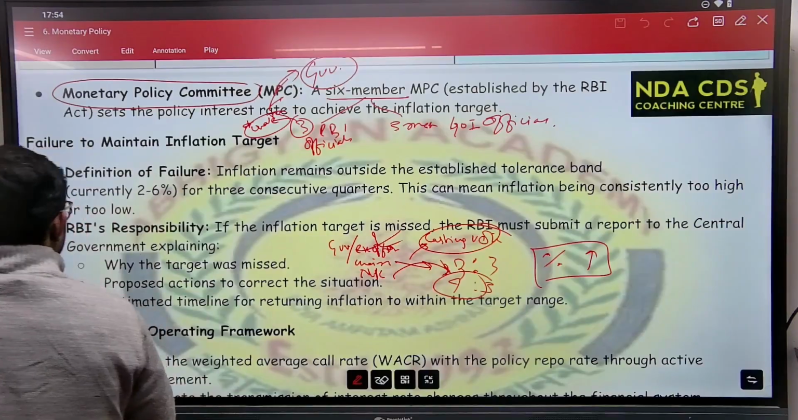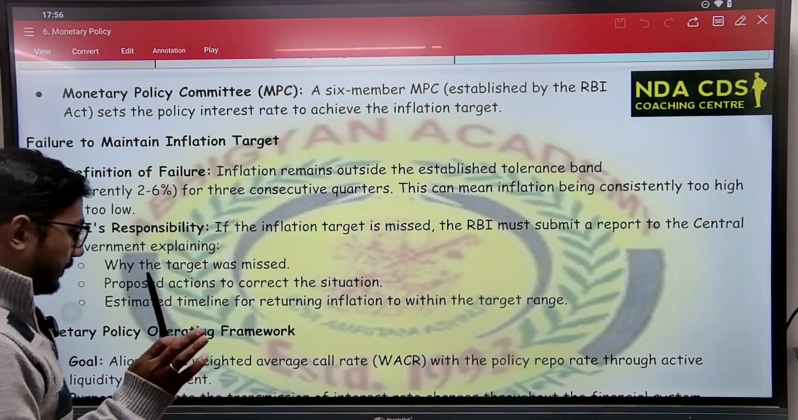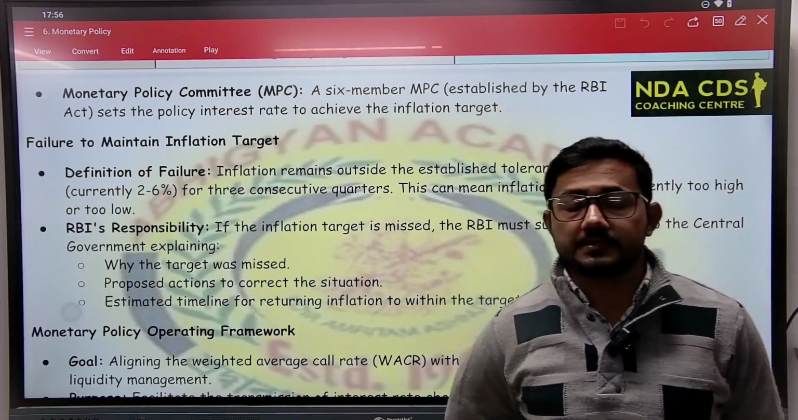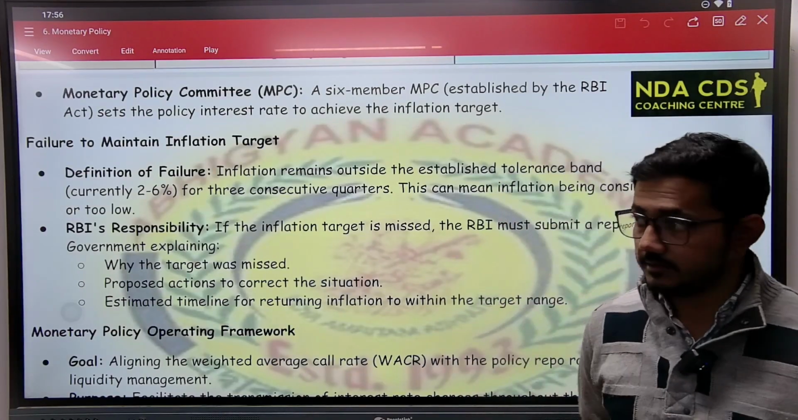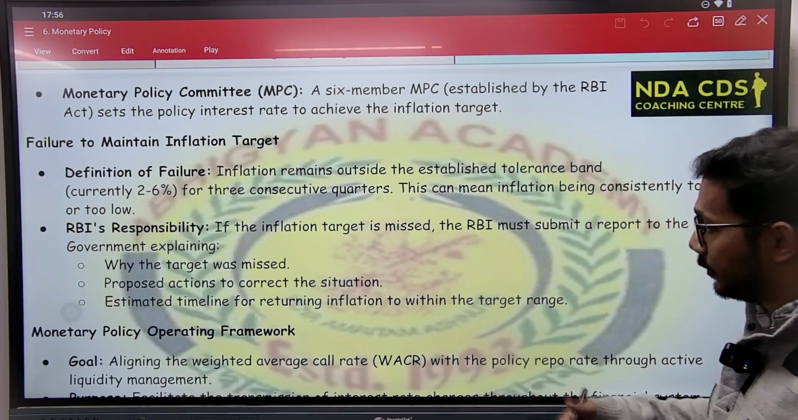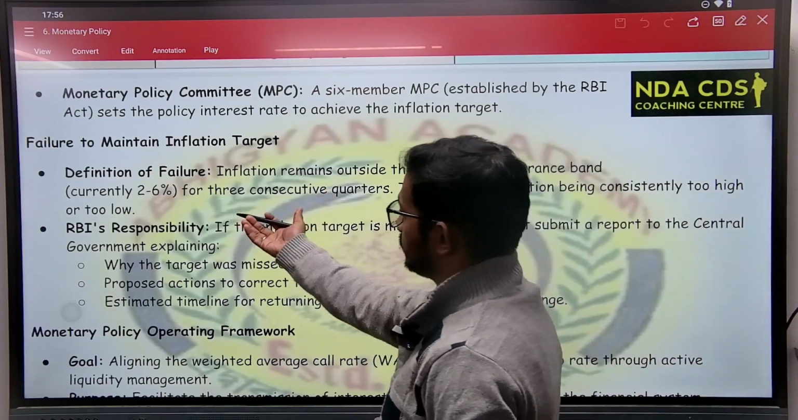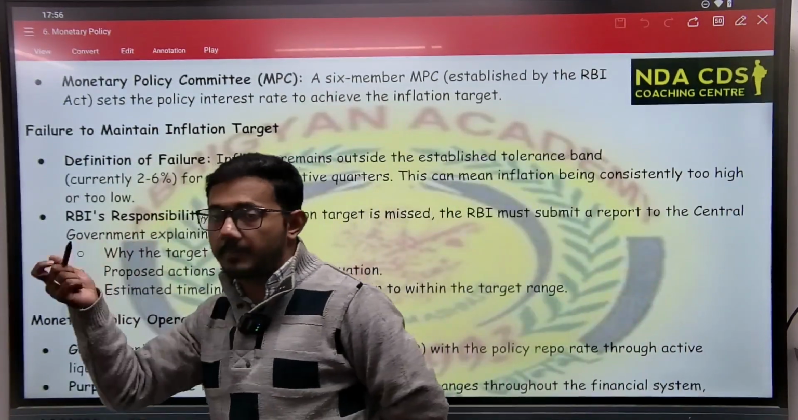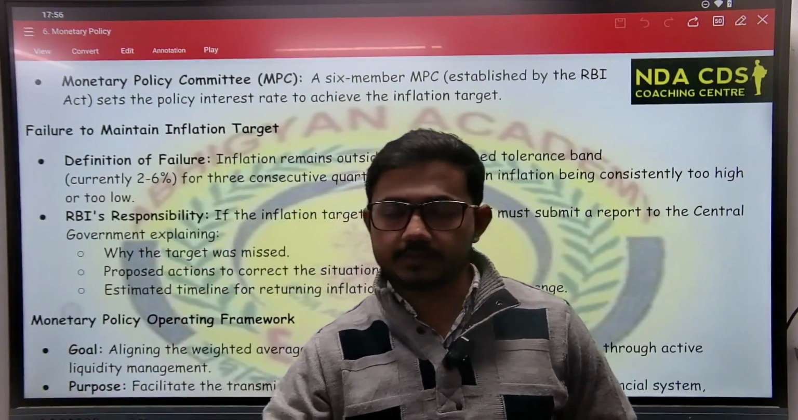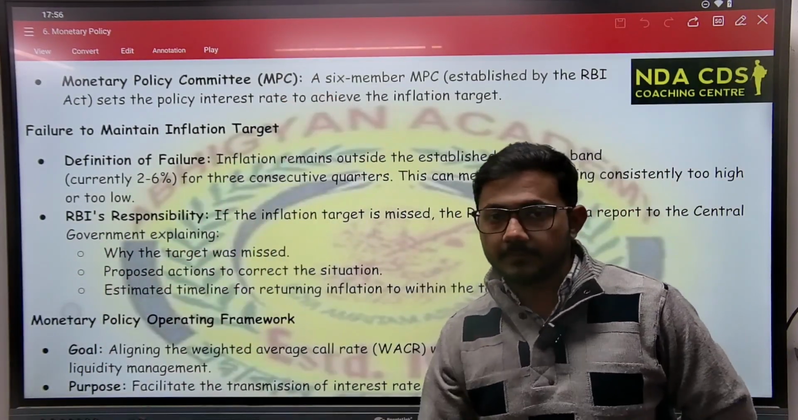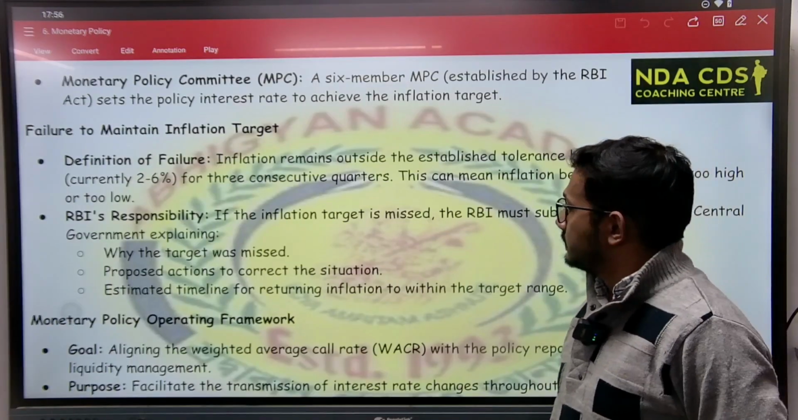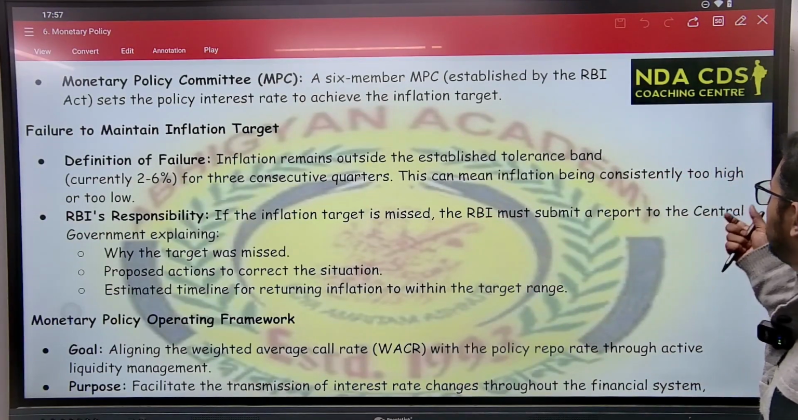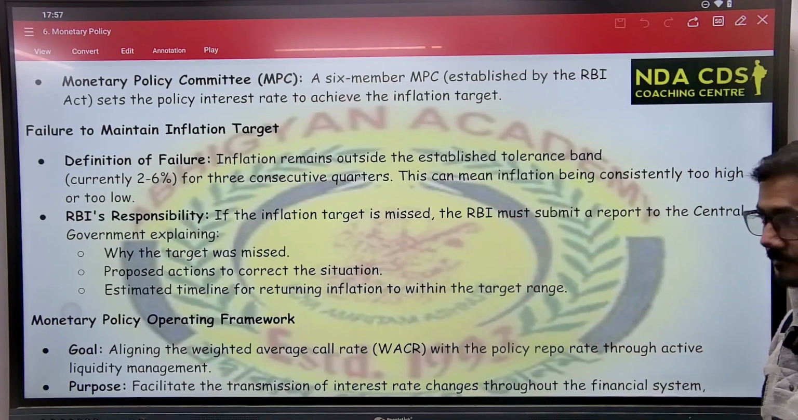Now, if we see here, in case of failure to maintain the inflation target, that is 4% with a band of plus minus 2%, then what will happen? Now, what is the definition of failure? That the 2% to 6% band is not met. Maybe less than 2% or more than 6%, say 7% or whatsoever, for 3 consecutive quarters. This can mean inflation being consistently too high or too low.